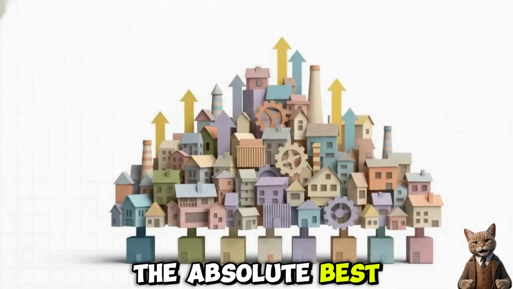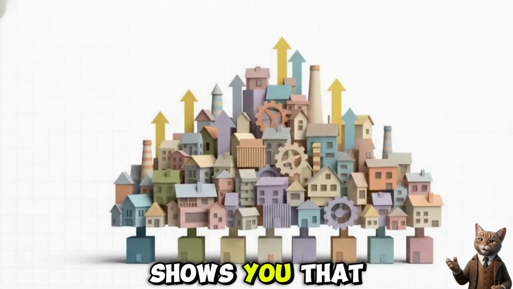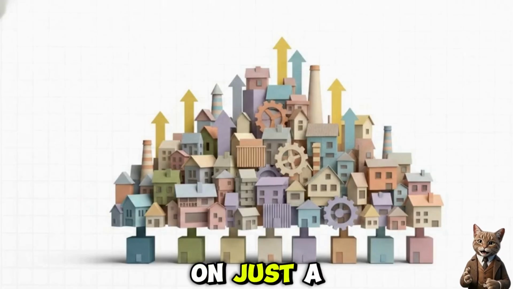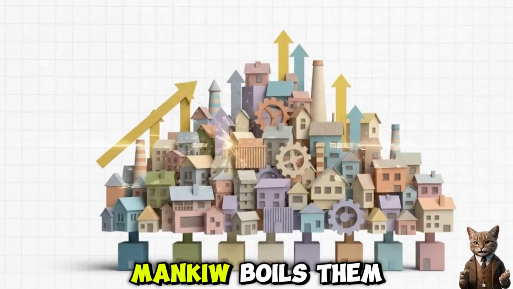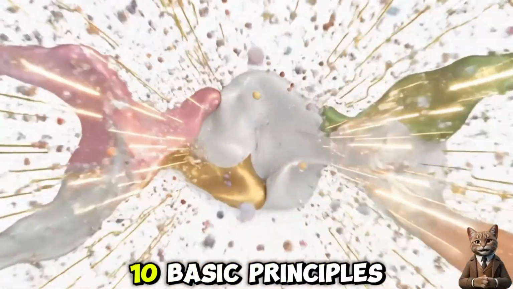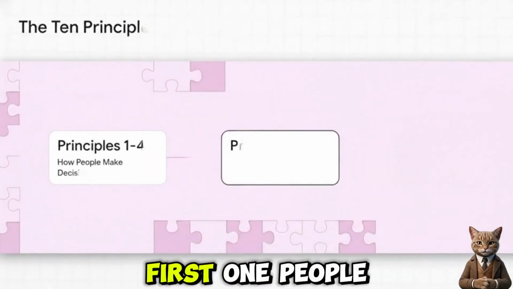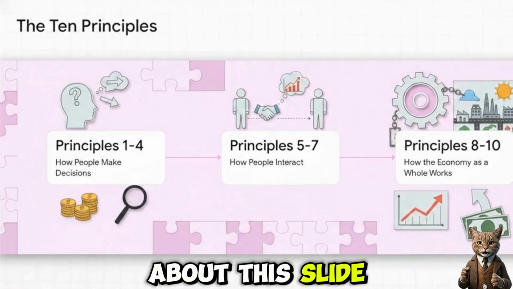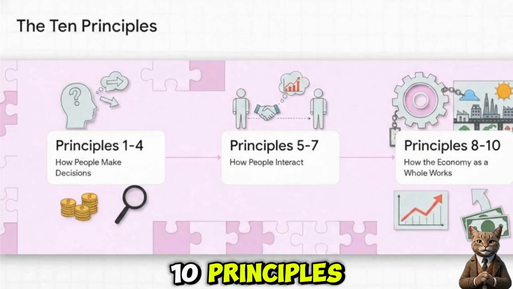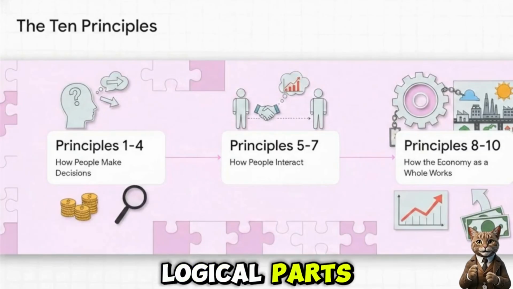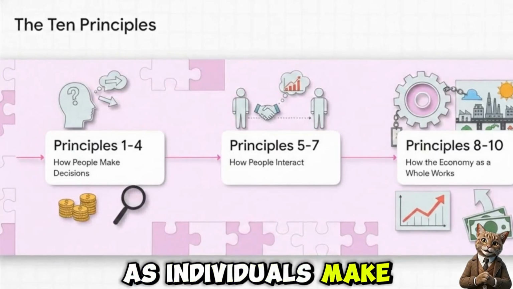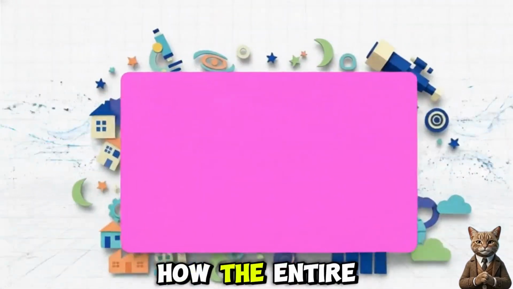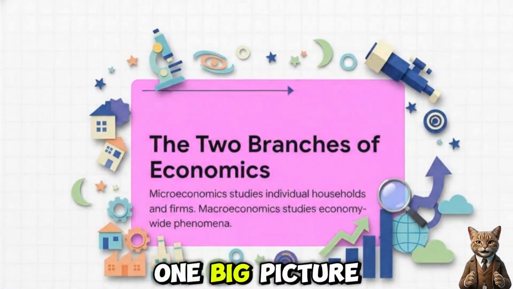The absolute best thing about this book is that it shows you that the entire complex field of economics is actually built on just a few core ideas. Mankiw boils them all down into 10 basic principles, like the very first one, people face trade-offs. What's really cool about this slide is how the author groups these 10 principles into 3 super logical parts. First, how we as individuals make decisions. Second, how we all interact with each other. And finally, how the entire economy works as one big picture.